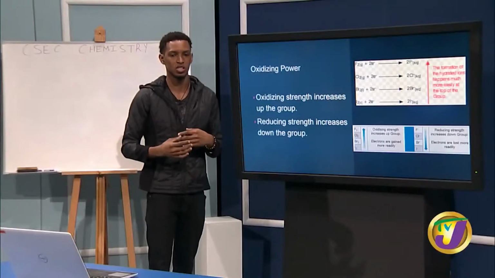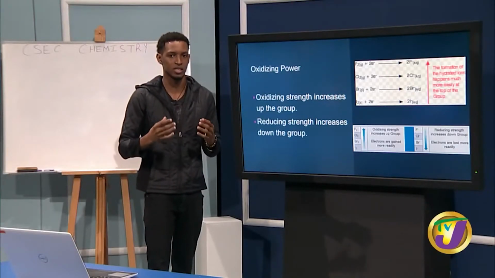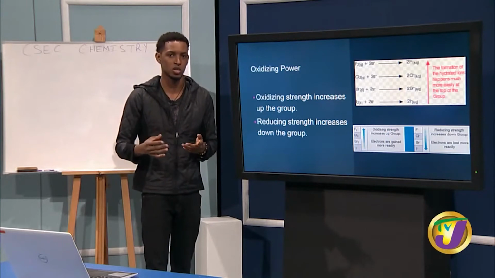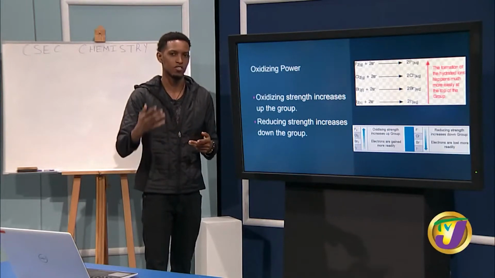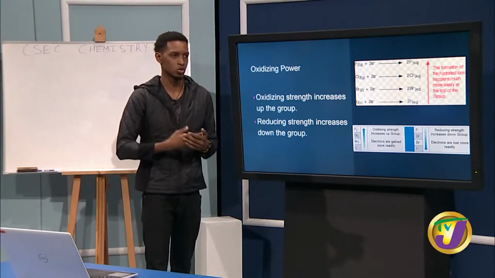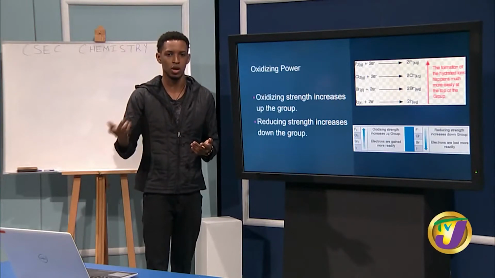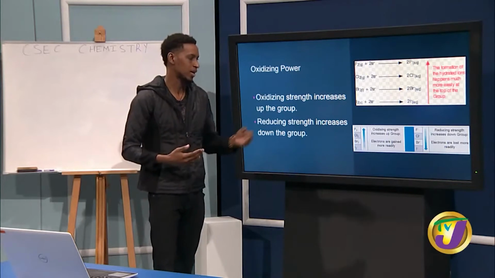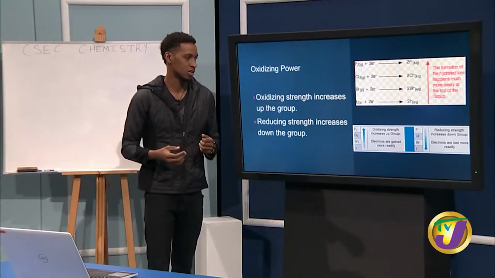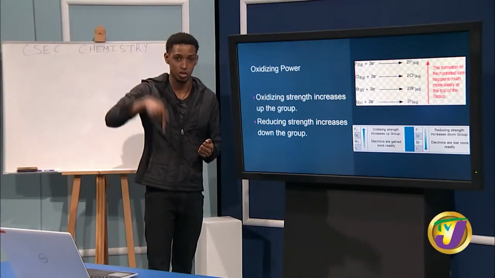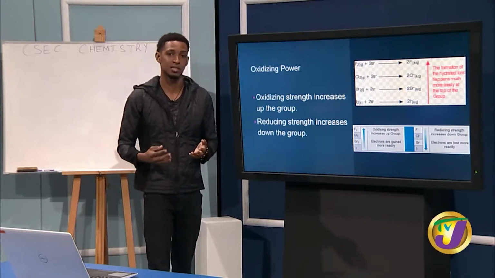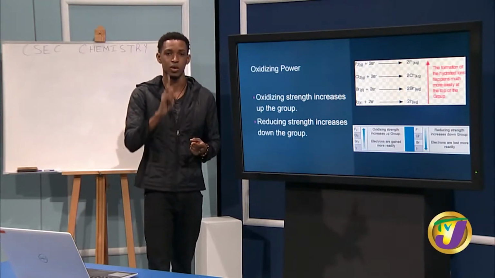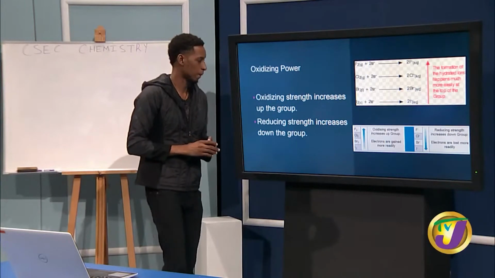The attractive force of the nucleus on the valence electrons is not that strong, so it's more likely for iodine to give off an electron to another molecule and reduce that molecule. So that's why reducing strength increases going down the group, but oxidizing strength increases going up the group.